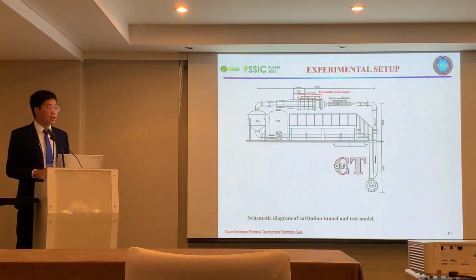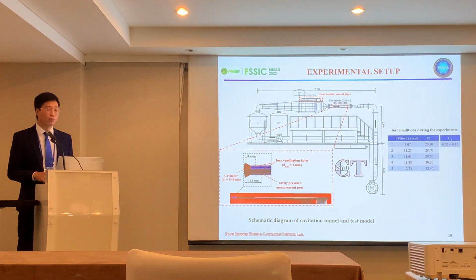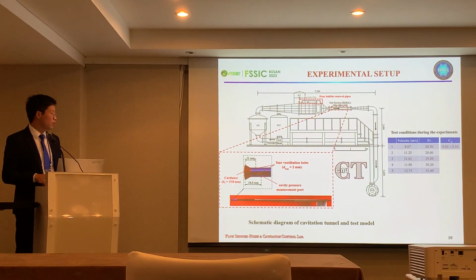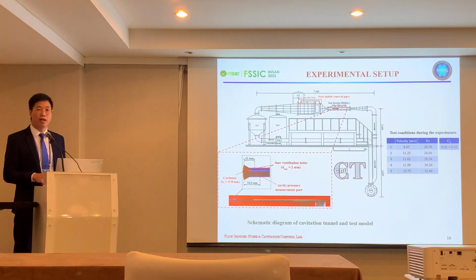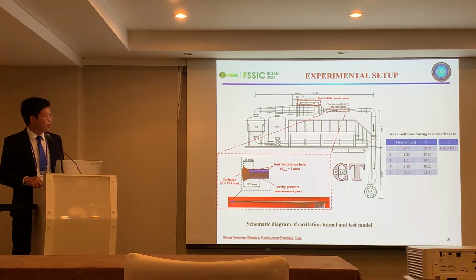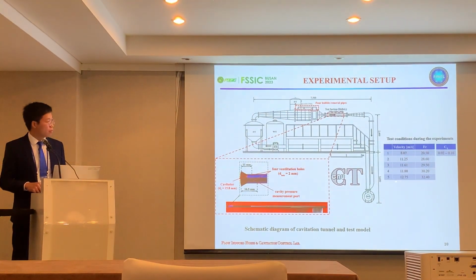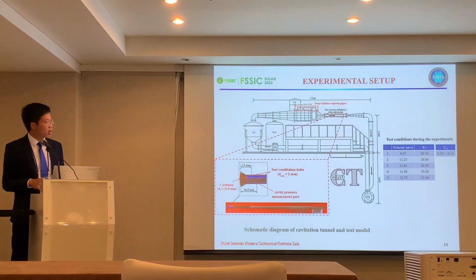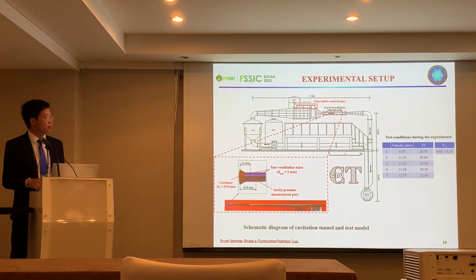This is the schematic of the cavitation tunnel we used during the experiments, as well as the test model. The test model includes the cavitator with a diameter of 15.8 millimeters, and we have 4 ventilation holes to inject air for the ventilated supercavitating flow. During the experiment, we changed the velocity from about 8 meters per second to about 13 meters per second. For the ventilation experiment, we injected air with a ventilation coefficient from 0.02 to 0.16.